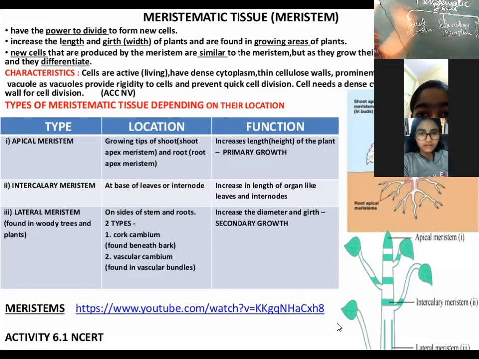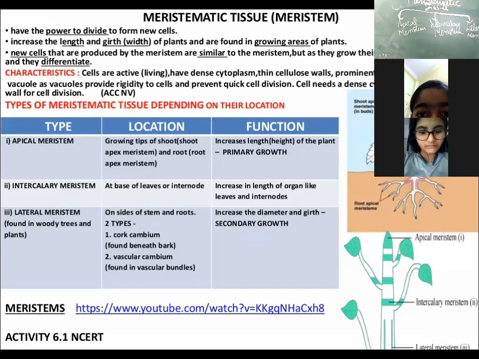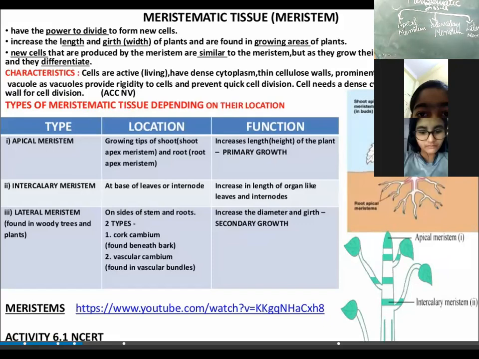Now one by one. So their function is the same. But why are they different? How have we been able to differentiate them? Because of their what? Location. Very good. Because of their location, they have been divided into three types.